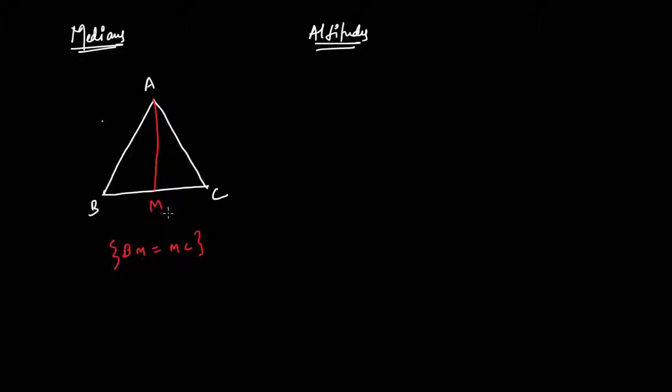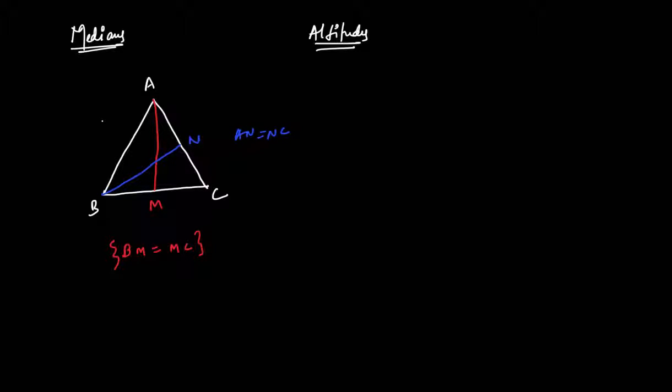Now a very genuine question that I can ask: how many medians can be drawn in a triangle? You can answer this very easily. This median was drawn from the vertex A. Similarly, from vertex B, I can draw another median which bisects the opposite side. Say this point is N, such that AN is equal to NC.